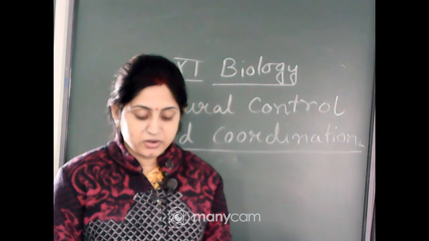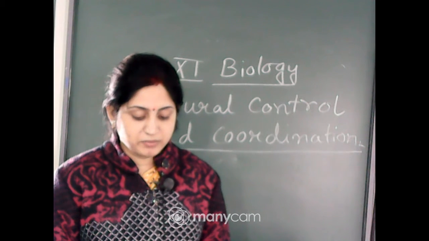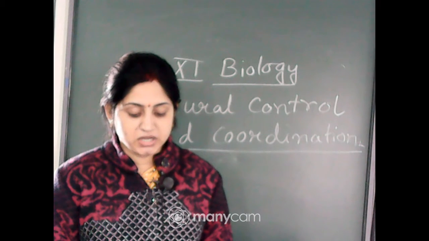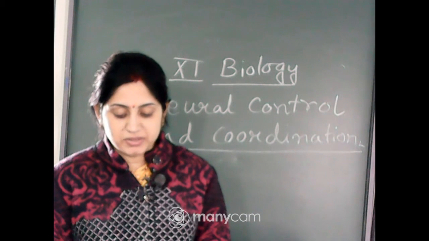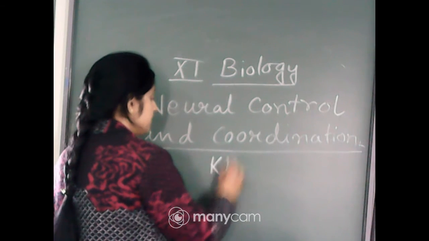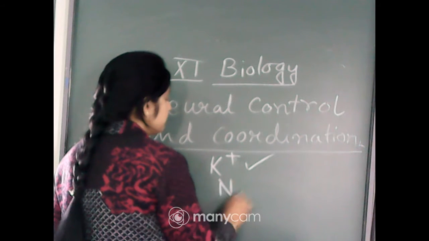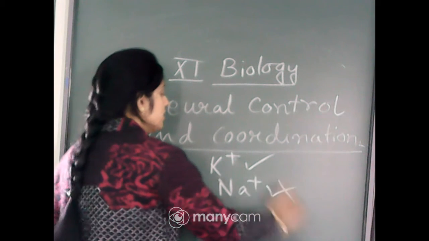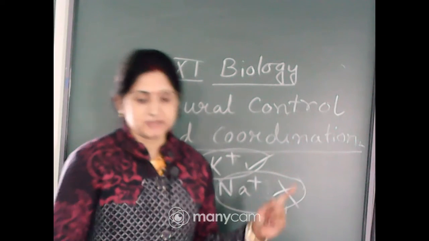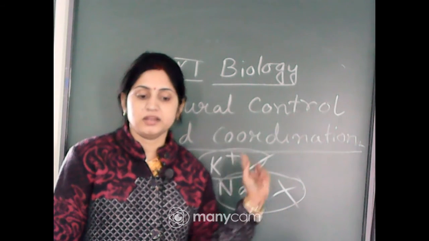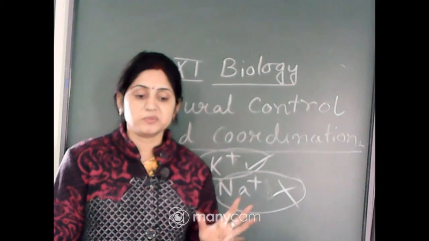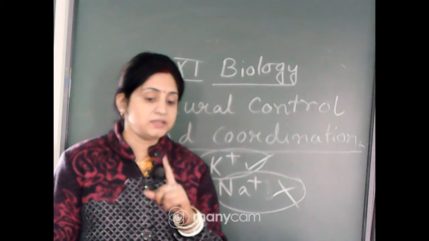When a neuron is not conducting any impulse, the resting axonal membrane is comparatively more permeable to potassium ion and nearly impermeable to the negatively charged proteins present in the axoplasm. So at the resting stage it allows K plus ions to enter and is impermeable to sodium ions. The axoplasm, the cytoplasm of the axon, also does not allow entry of negative ions.